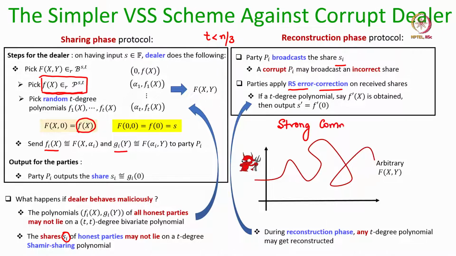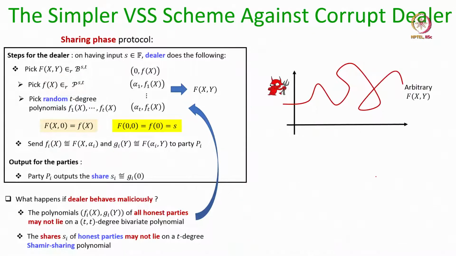The strong commitment is not achieved, and now our goal will be to take this sharing phase protocol and incorporate additional mechanisms here to ensure that even a potentially corrupt dealer is following the protocol instructions properly and distributing consistent polynomials to the honest parties.